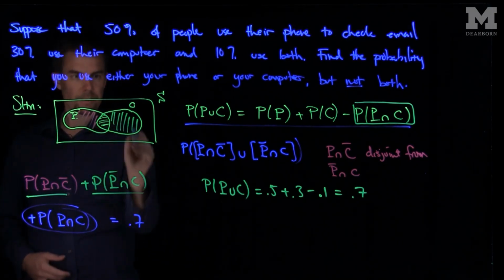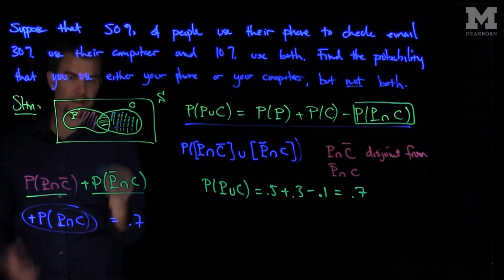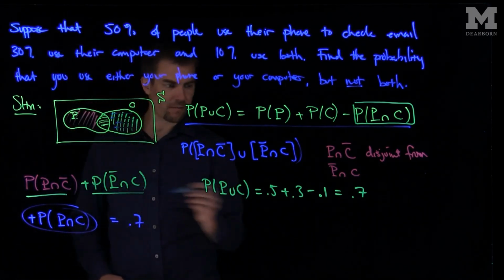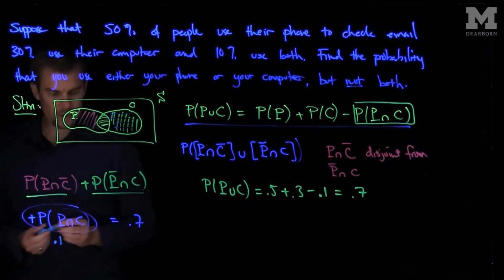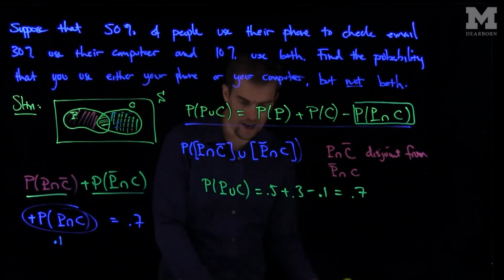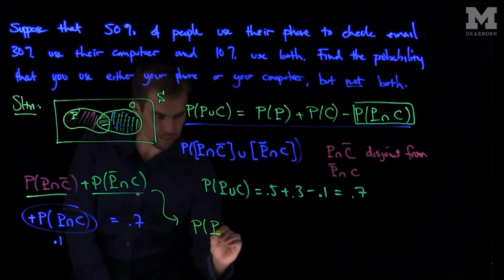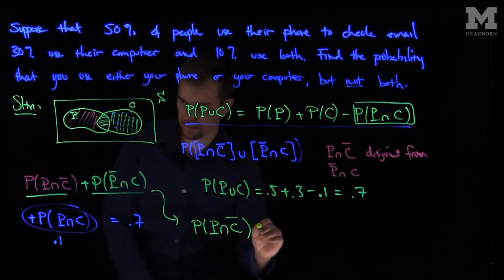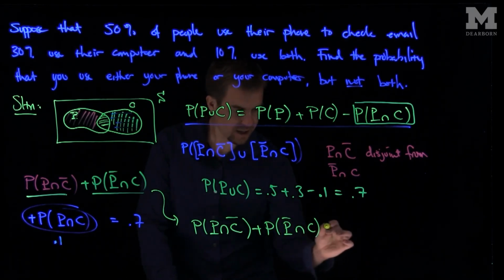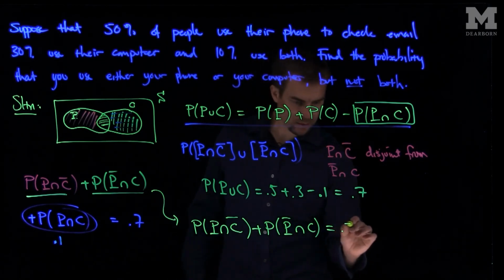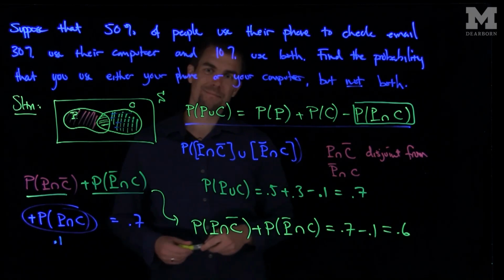So P and not C is this region, C and not P is this region, and then P and C is this region over here, so they have to be the entire union of P and C, which we found to be 0.7. So if I know that this happens to be 0.1, if I subtract 0.1, we can conclude that the probability of P and C complement plus the probability of P complement and C is 0.7 minus 0.1, which is 0.6, and that's our desired probability. Thank you very much.